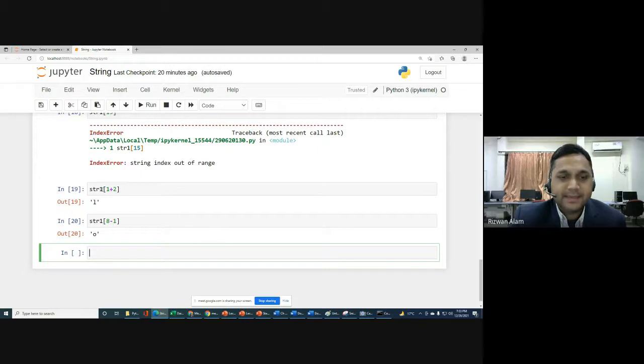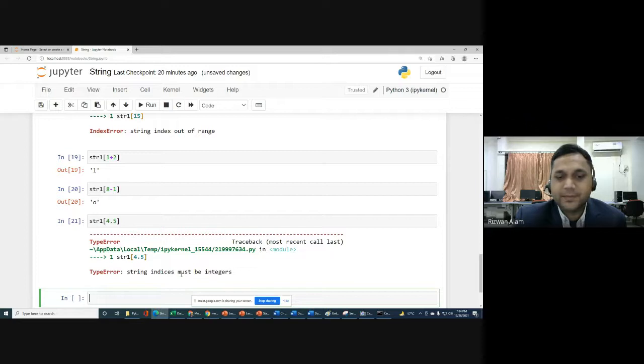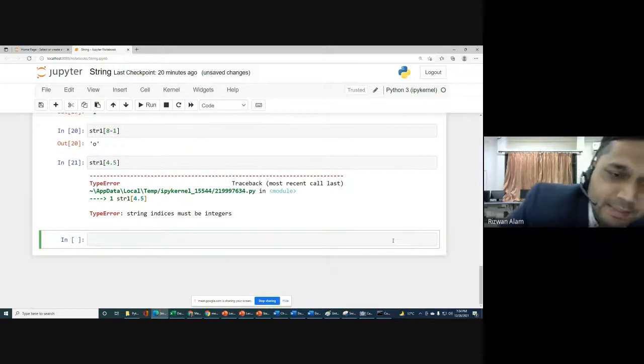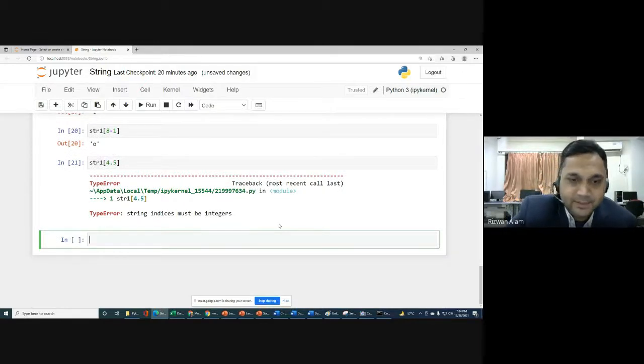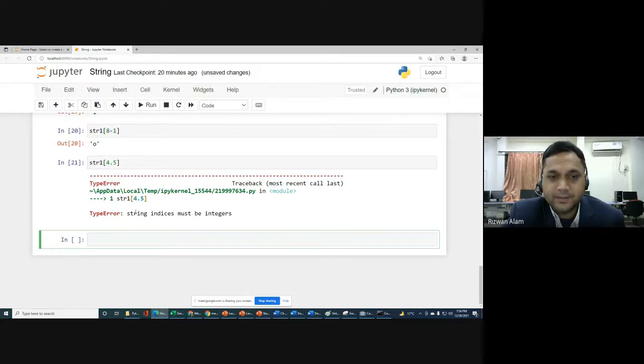So you can write the index as an expression also, but it should evaluate to an integer, because an index should be an integer value. If you write str1[4.5], as in the case of a list we got an error, the same type of error you will get: string indices must be integers. We have to keep in mind that for an index you have to use an integer value, or any expression should evaluate to an integer. We can't use a float for an index.